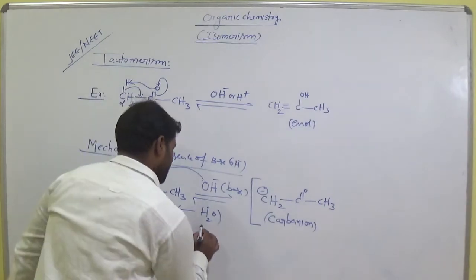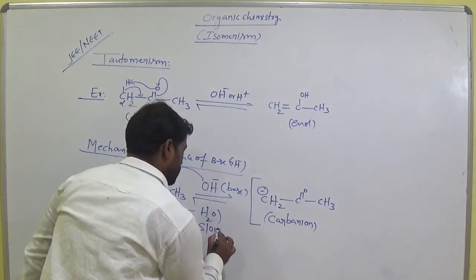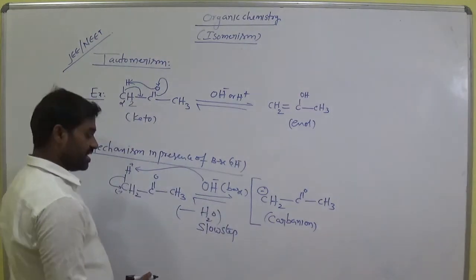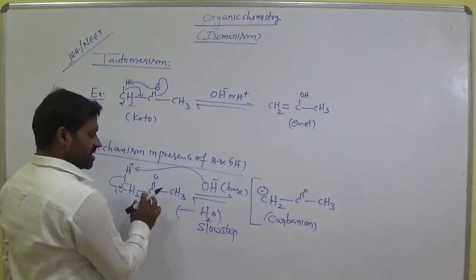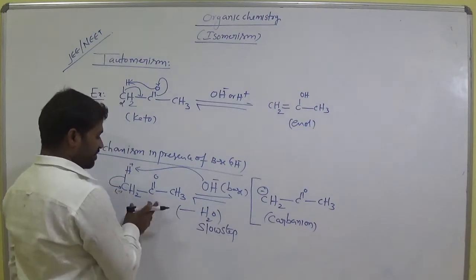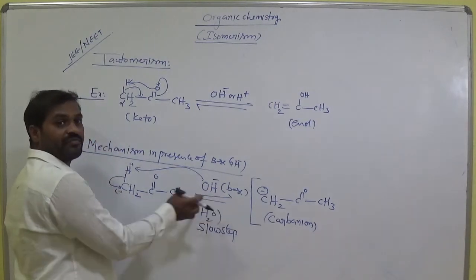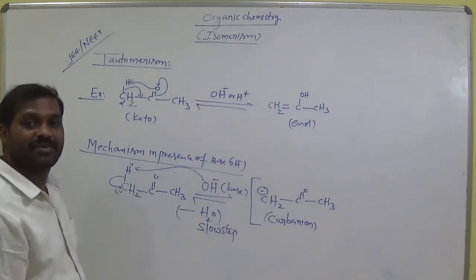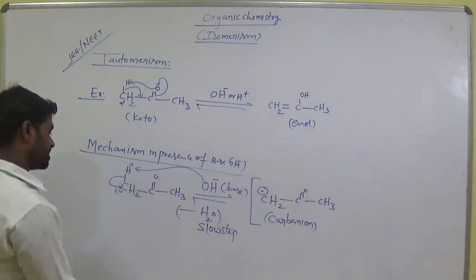This step is a slow step. It takes place very slowly. Okay. So remember this. This step is the slow step, that means formation of carbanion from the keto compound is called the rate determining step. Note that point.